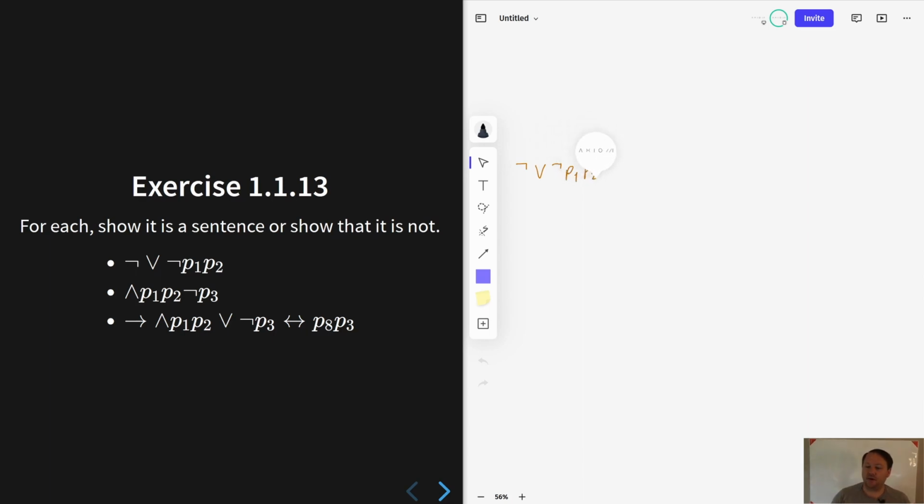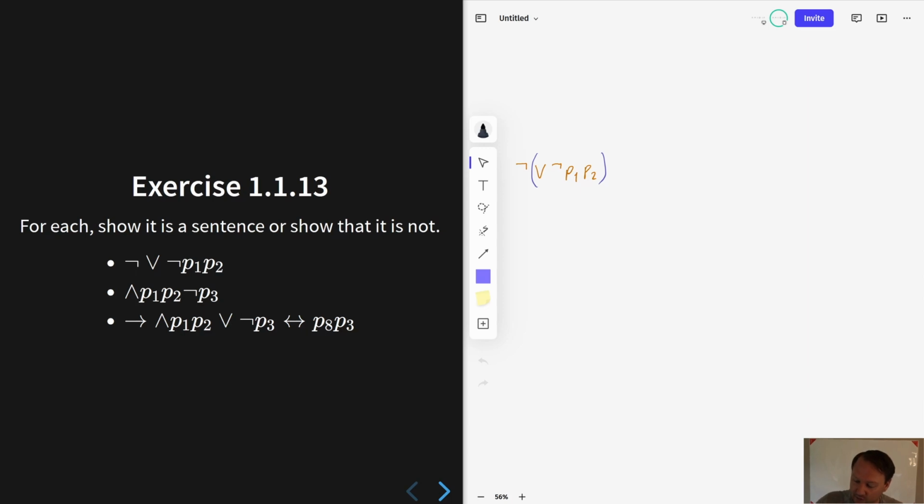And here's what you can do. If this is to be a sentence, then we must be able to identify this, right? If the first symbol is a negation, then everything after it must be some sentence. So now we need to show that this is a sentence.